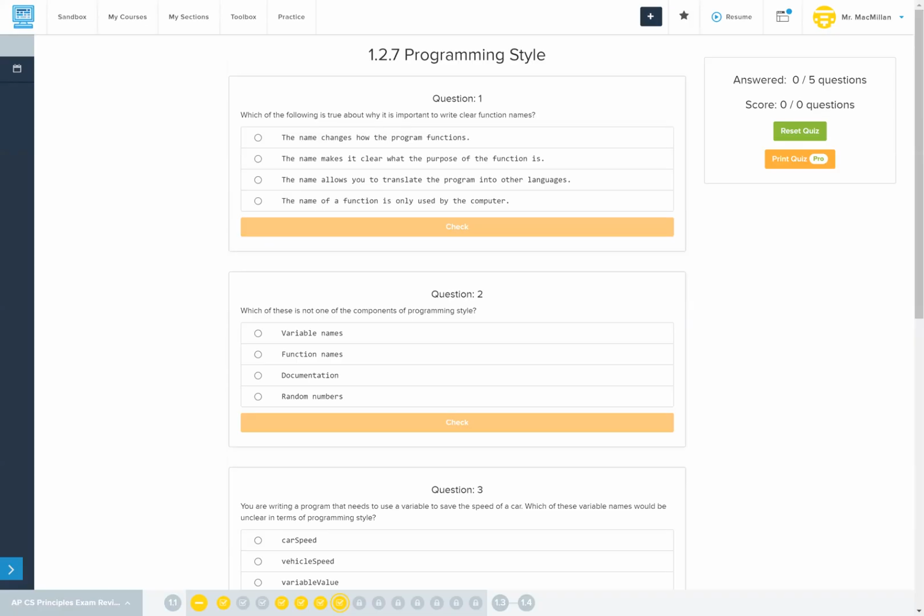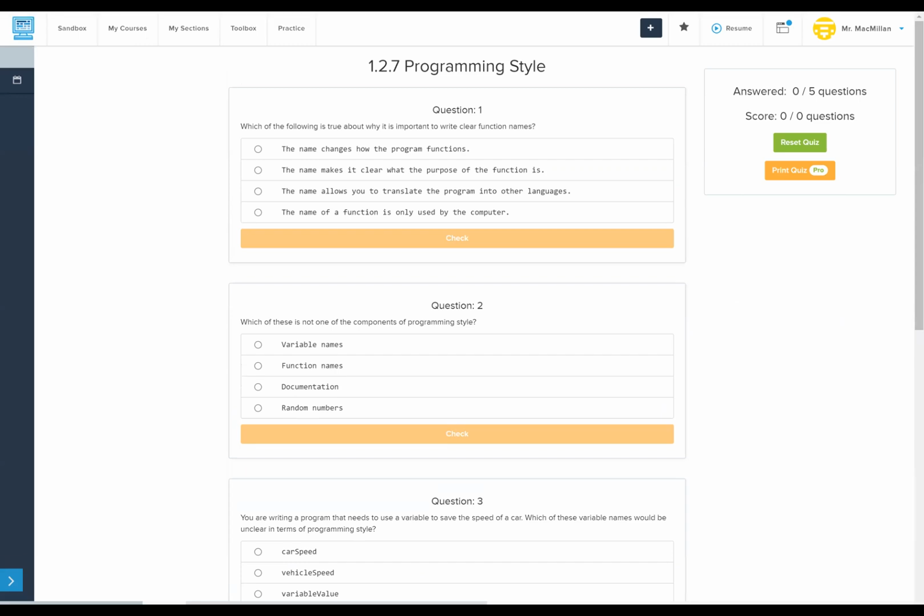Our other quiz was the programming style, and this one's just a bit more theoretical questions. Which of the following is true about why it is important to write clear function names? The name changes how the program functions. That's not true. The name makes it clear what the purpose of the function is. That seems true. The name allows you to translate the program into other languages. Not really. And the name of a function is only used by the computer. Also, not really. So the name does make it clear what the purpose of the function is.